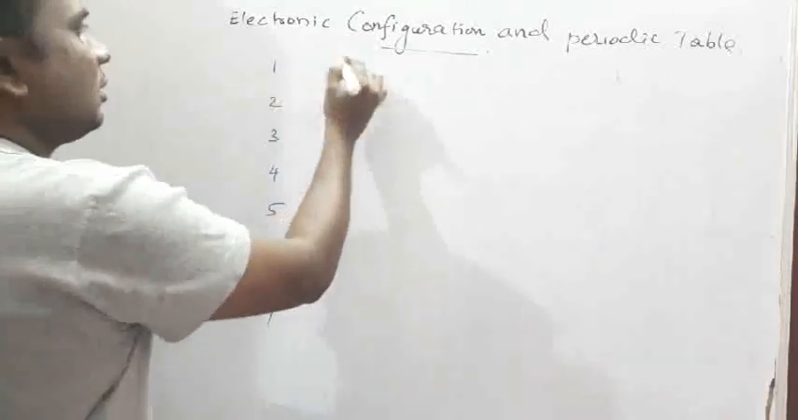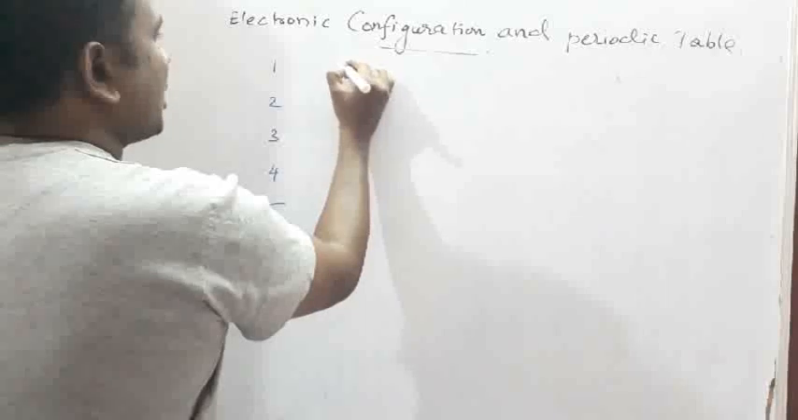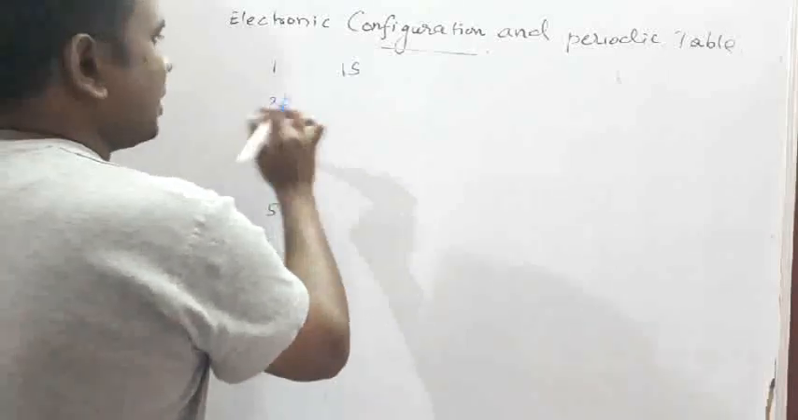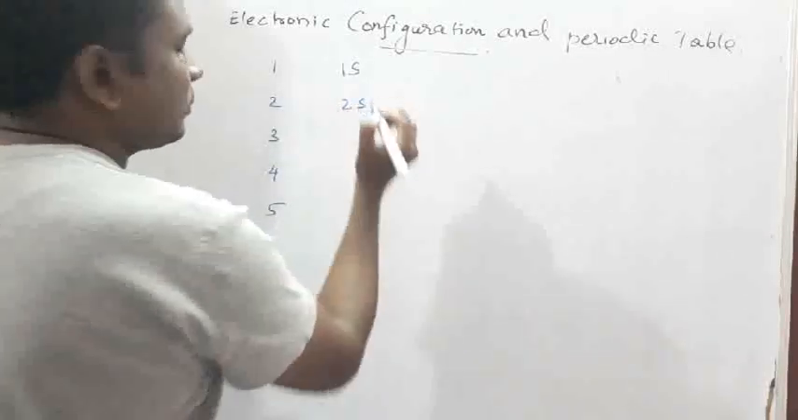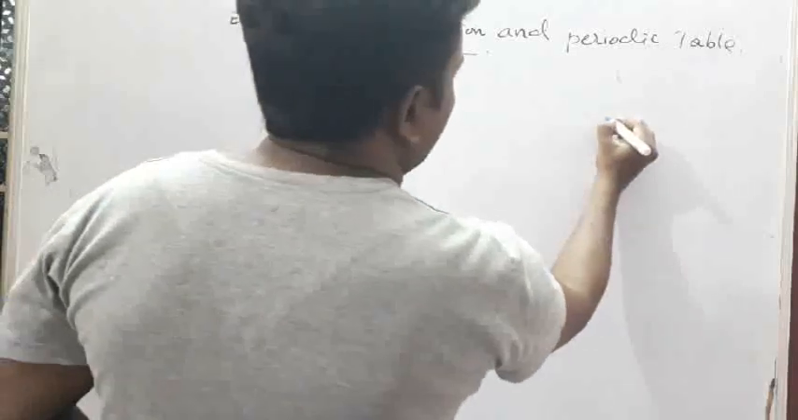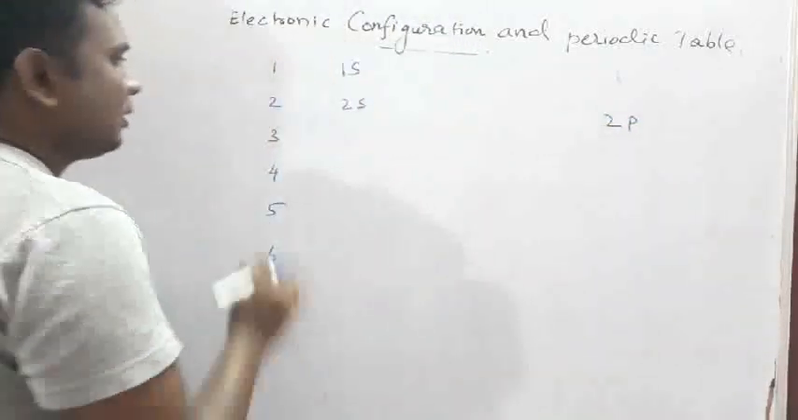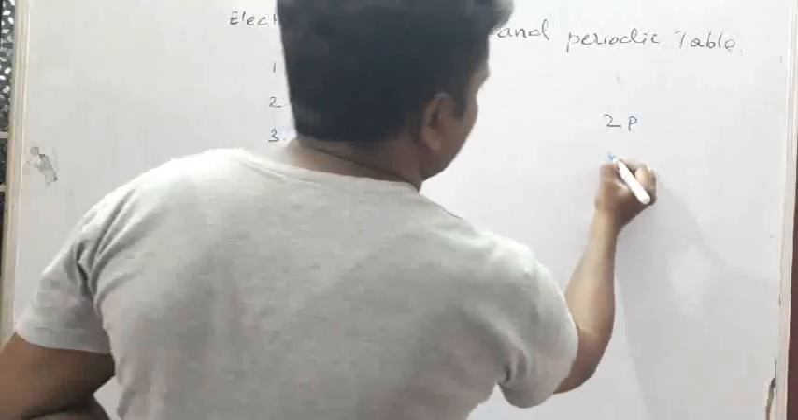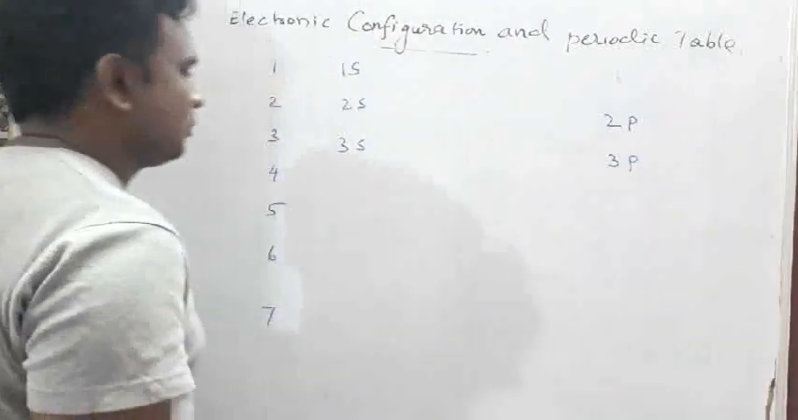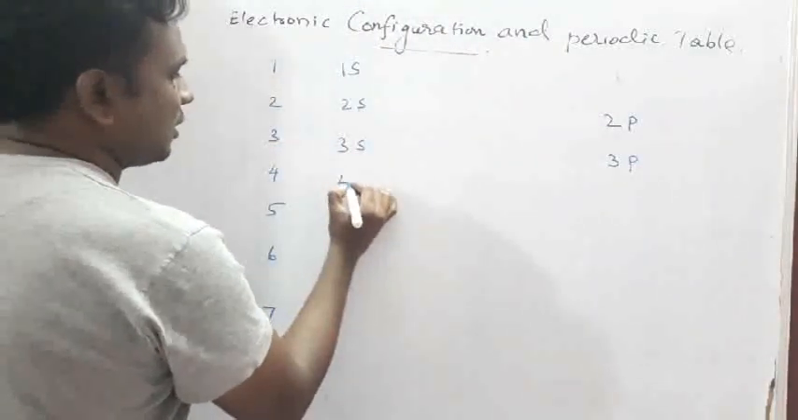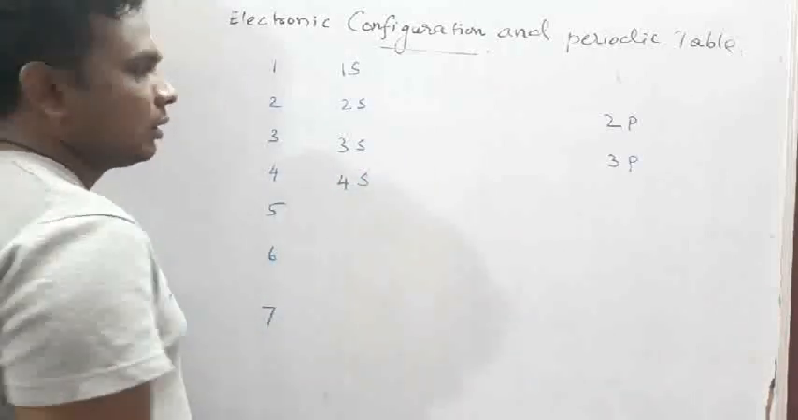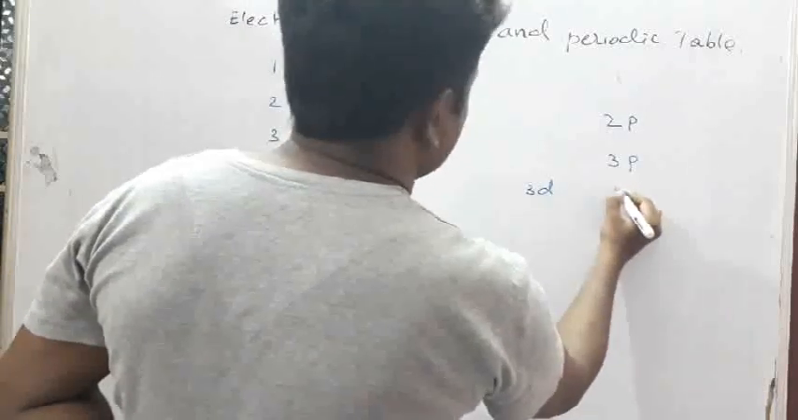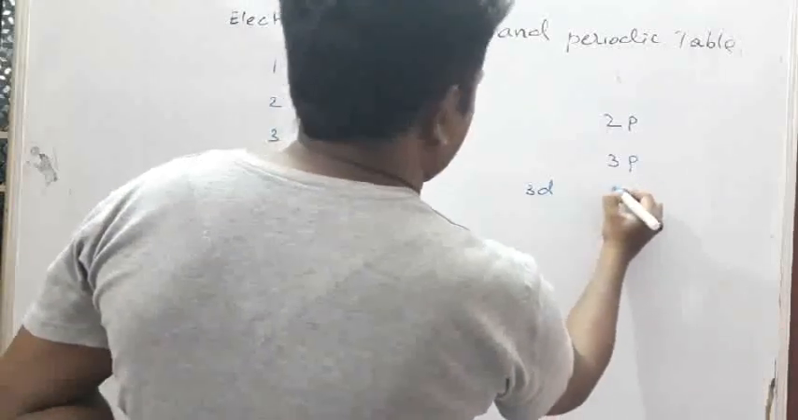In the first period, what are the orbitals? Only one orbital, that is 1s. In the second period, 2s and 2p will come. In the third period, 3s will come, then 3p. In the fourth period, 4s will come, then 3d, and next 4p.